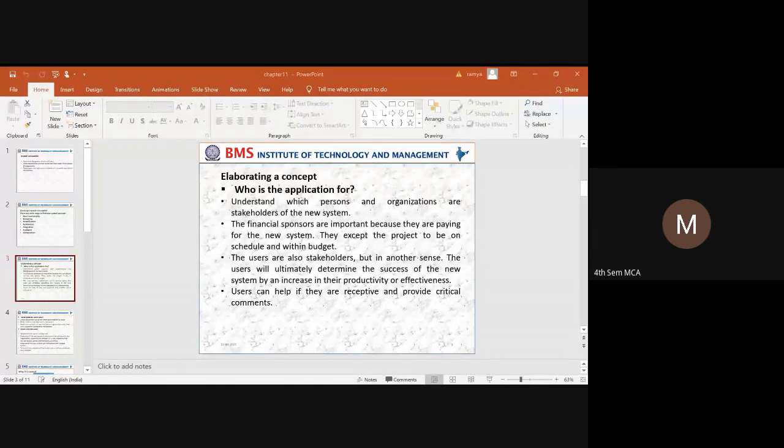If you are taking a construction of a house, then you will get a blueprint or architecture of the house. Okay, so once the architecture is approved, you will start construction of the house. So before construction, you will get some quotation from the contractor, right?